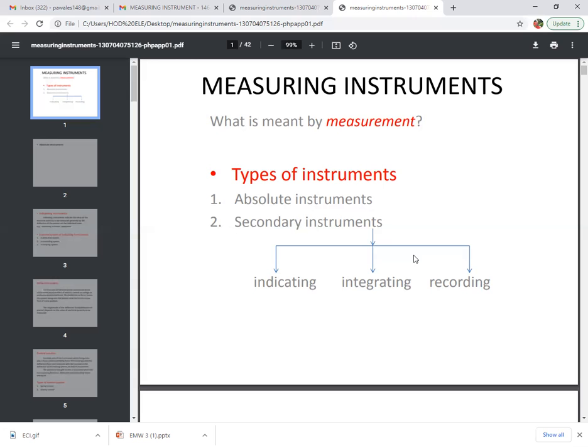These instruments sense by means of suitable sensors, give the variations and plot them on a graph. The examples of these recording instruments are temperature variation in a furnace, supply voltage variation in a substation, the electrocardiogram, that is the ECG of a person, and the earthquake measuring system. These are the best examples of recording instruments. So this is the measurement and the types of measurement instruments.